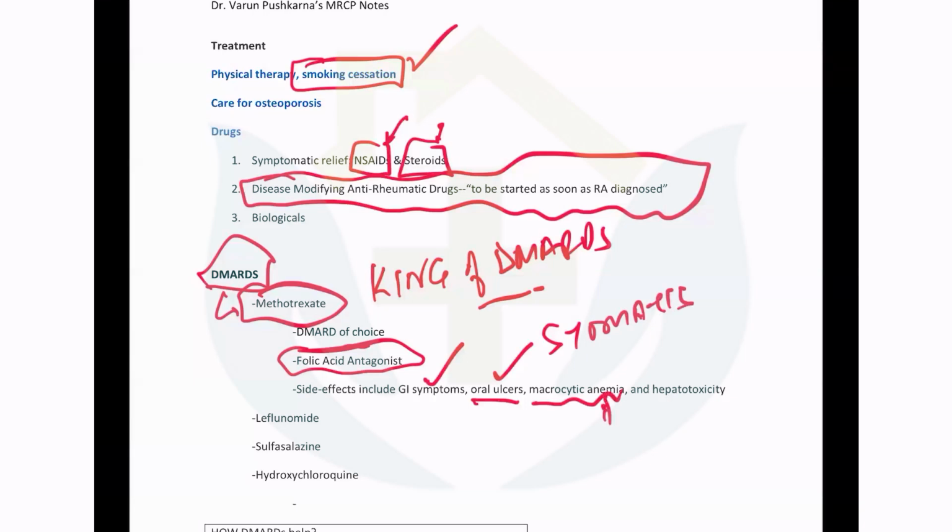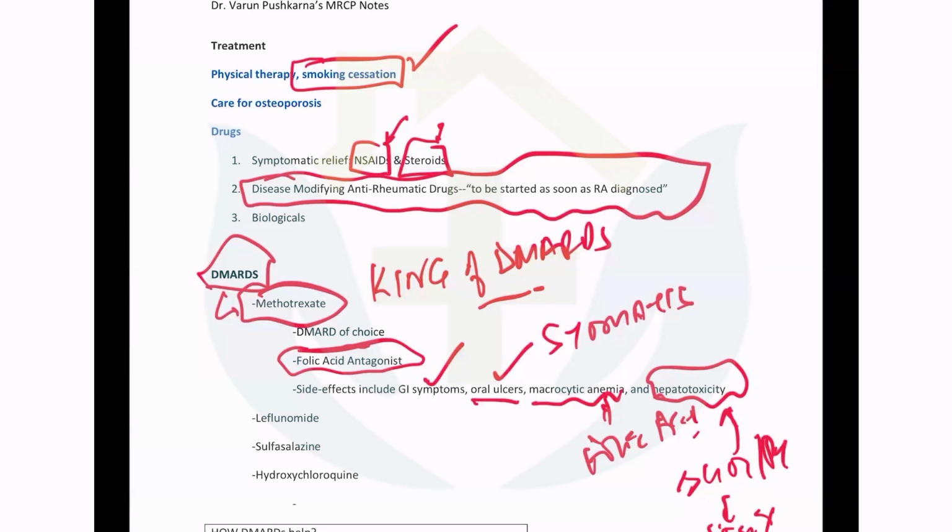Macrocytic anemia. Why? Because the same pathway, the folic acid pathway, is inhibited. And hepatotoxicity. Very important that you continue to repeat SGOT-PT. By EULAR guidelines, it is every 15 days for the first 3 months, and then every 6 months. You need to repeat the transaminase levels, SGOT, SGPT, every 15 days initially, and then less often.